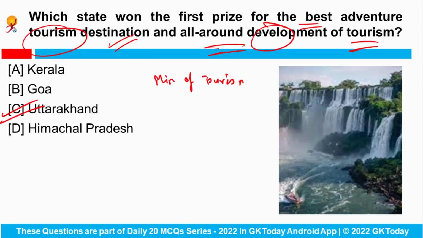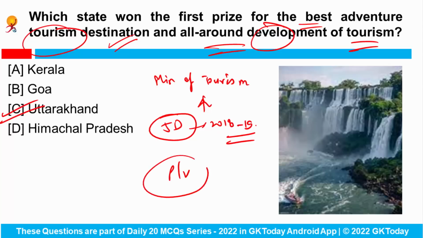So Vice President Jagdeep Dhankhar presented the National Tourism Award 2018-19 on the occasion of World Tourism Day, and he also launched a photography and videography contest during the event. Okay. So you have to remember that the first prize in this category was won by the Uttarakhand state government.